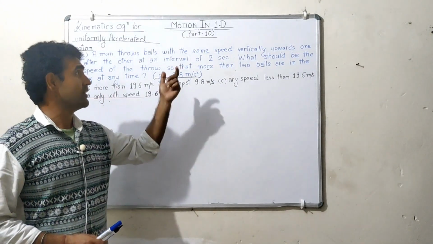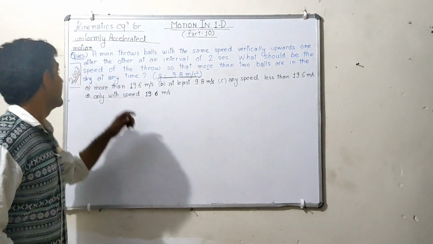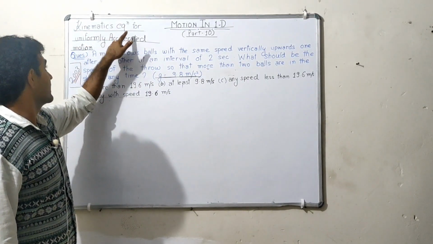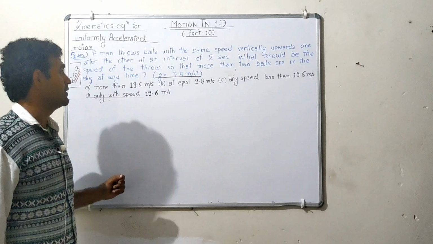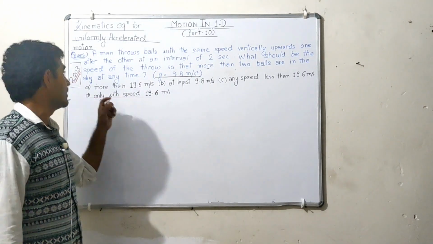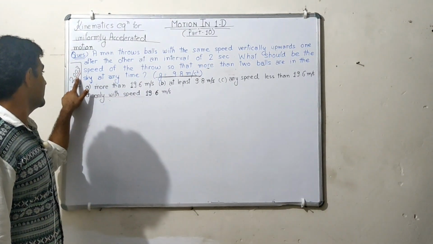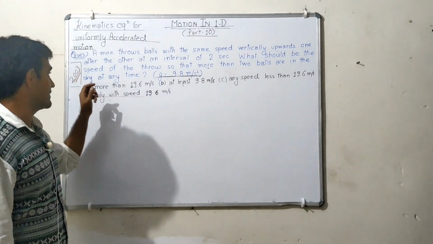We will be studying motion in one dimension part 10, and that includes kinematic equations for uniformly accelerated motion. This is one of the logical questions of it which came in NEET 2003. Let's see what the question is.